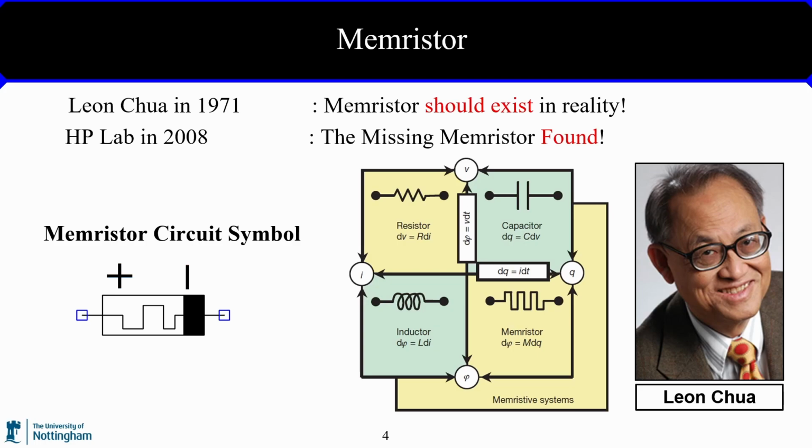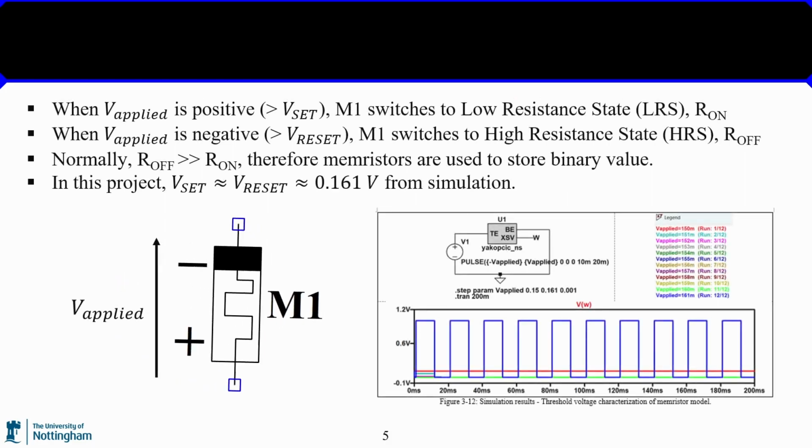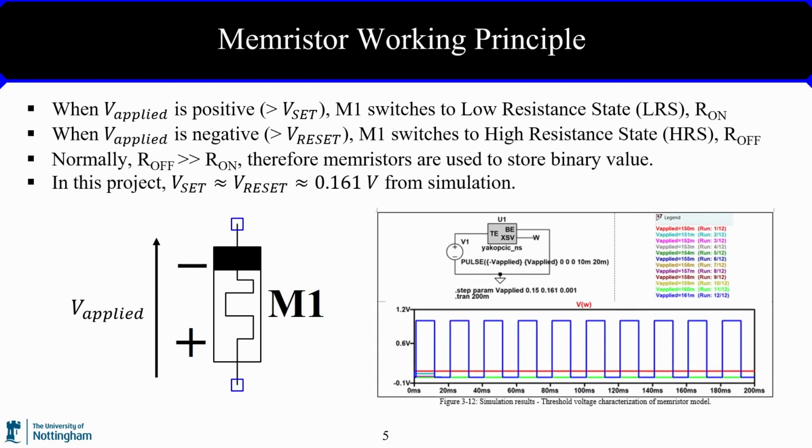In 1971, the mathematical model of a memristor was first proposed by Professor Leon Chua as the fourth fundamental two-terminal circuit element, alongside resistor, inductor, and capacitor, due to its unique electrical property where resistance changes based on the history of current flow through the device. However, it was not until 2008 that the first practical memristor model was fabricated by HP Lab. The working principle of a memristor can be simplified as follows.